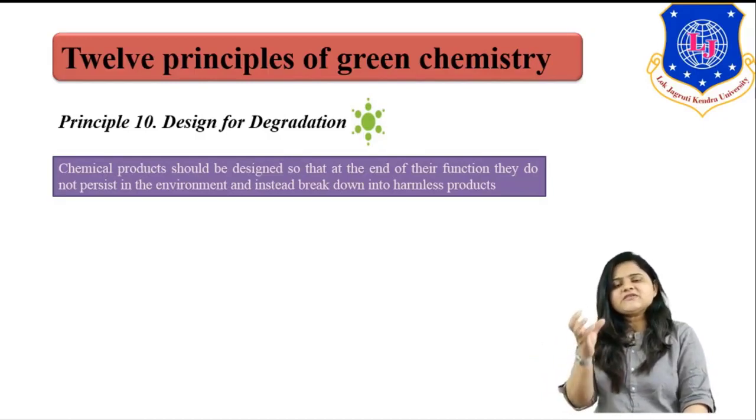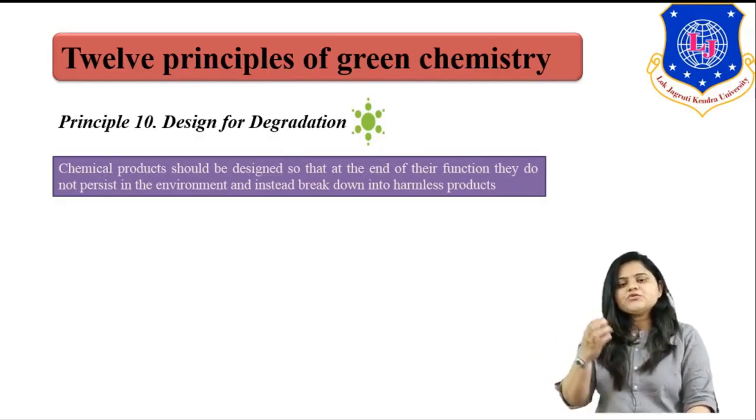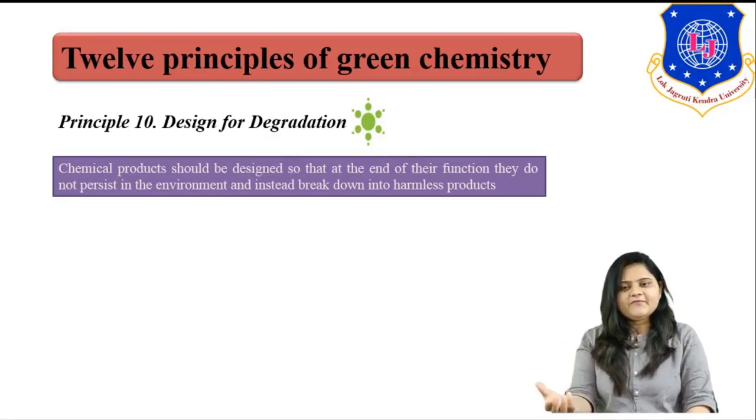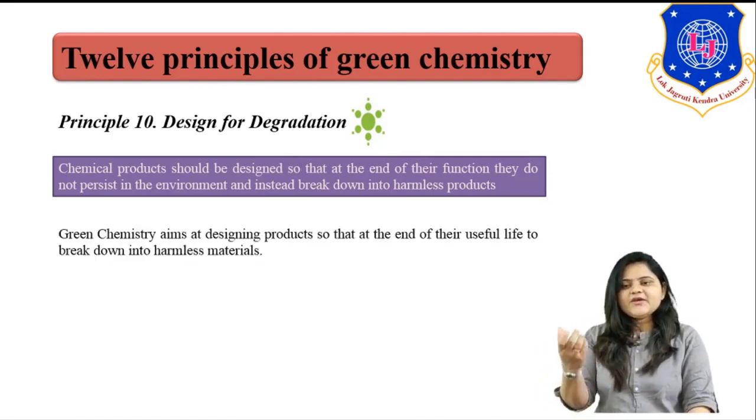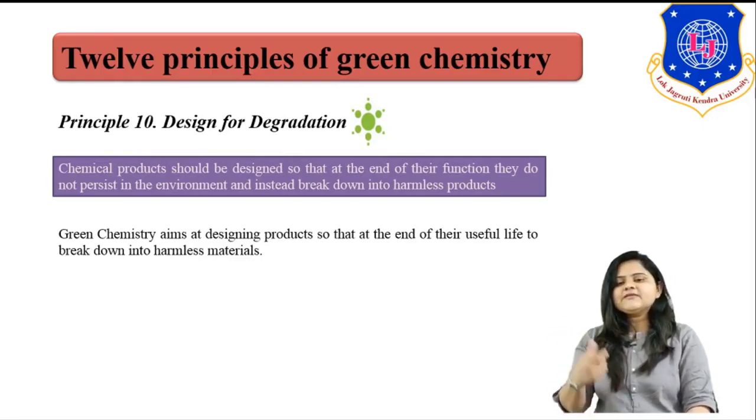So green chemistry says to use those components which are easily degraded in our environment, which easily break down. So green chemistry aims at designing products that at the end of their useful life break down into harmless material.